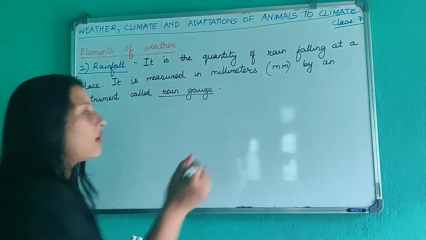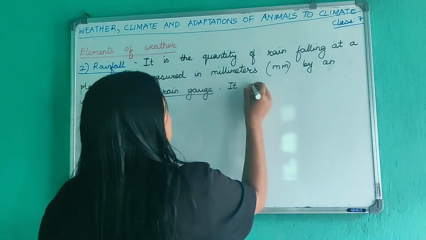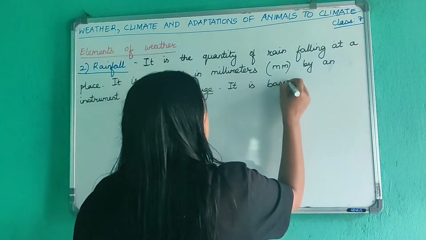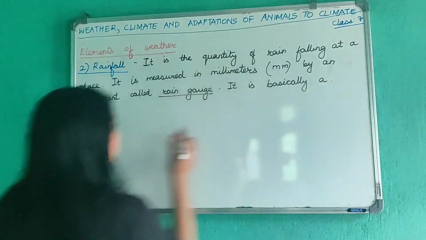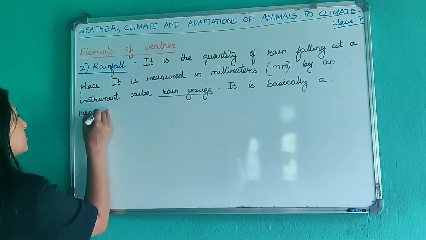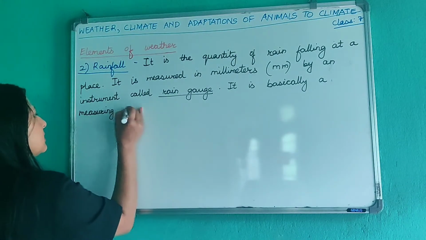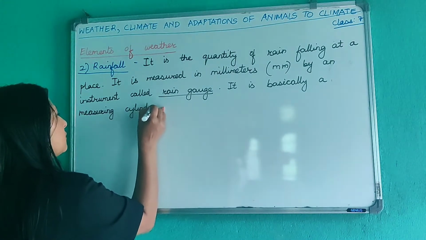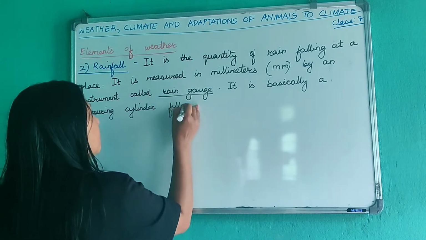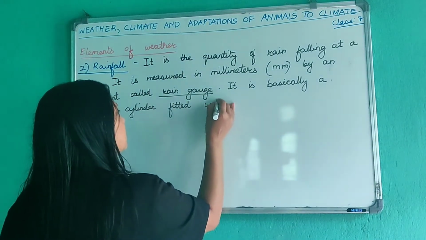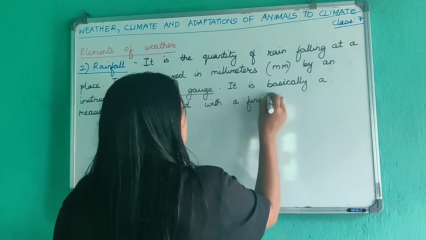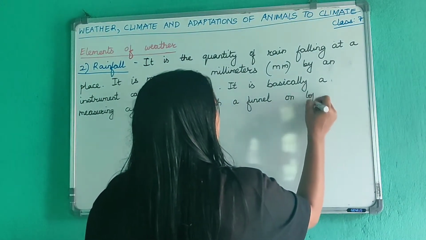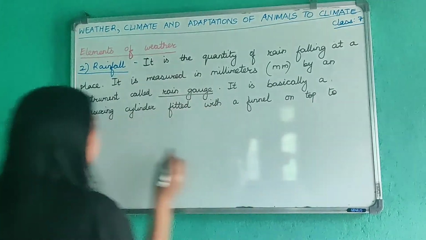Okay, now what is rain gauge? A rain gauge is basically a measuring cylinder fitted with a funnel. Funnel भनेको हामी काग भन्छ नेपालीमा है. Fitted with a funnel on top to collect rainwater.